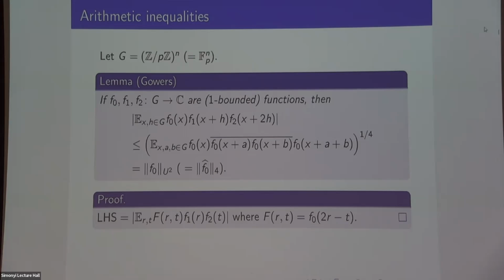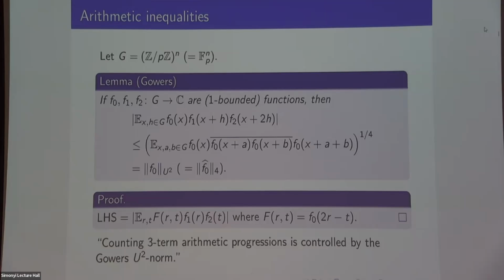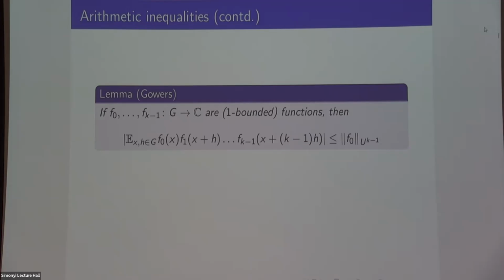Again, this is maybe not very fascinating. This isn't the part of the paper that everyone enjoys reading, but it is very useful. It tells you that the count of three-term arithmetic progressions in some subset is controlled by the U2 norm. So small errors in U2 norm will give you small errors in the number of arithmetic progressions. This is well known, and this is fun. Again, if you want to object that I should have just done that using Fourier analysis because I'm not a Luddite, that's true, but it goes wrong if you want to count 4-term progressions or 5-term progressions.